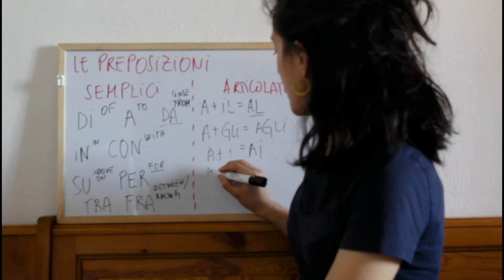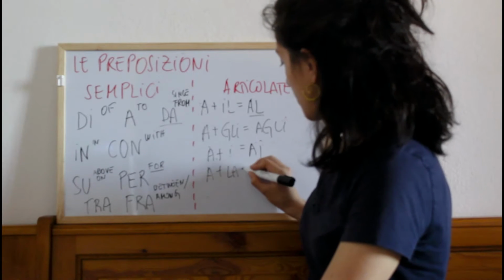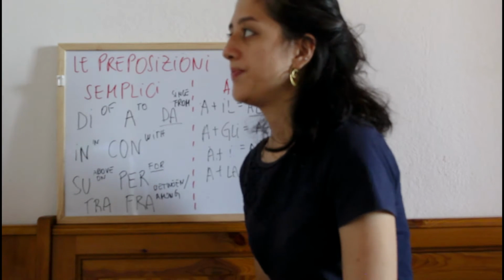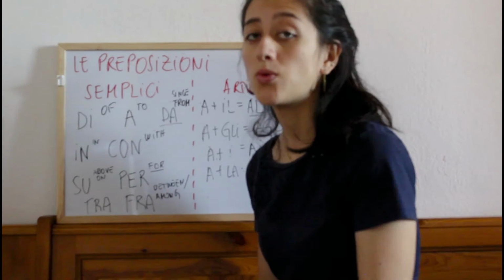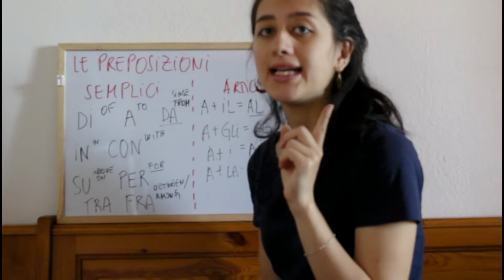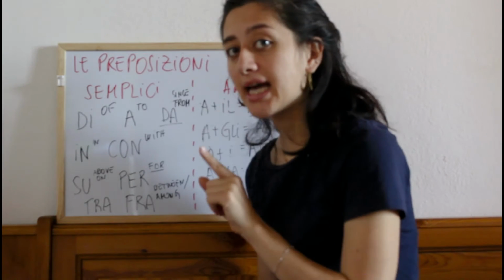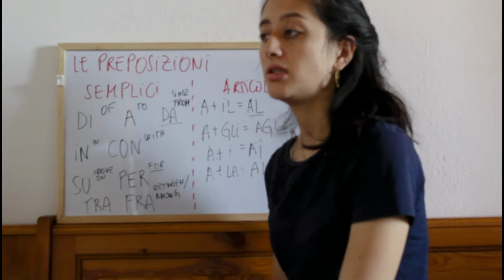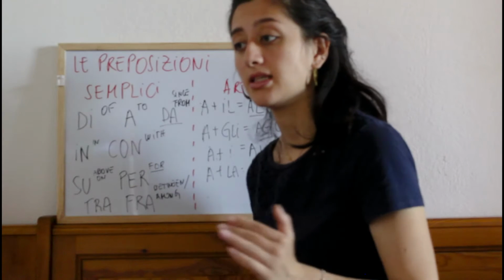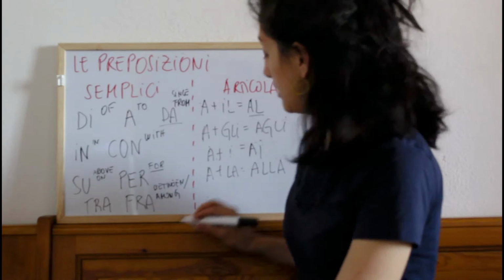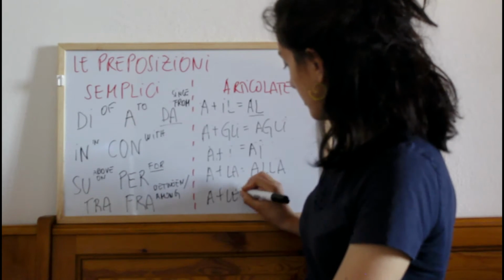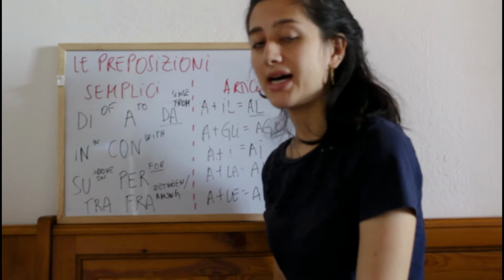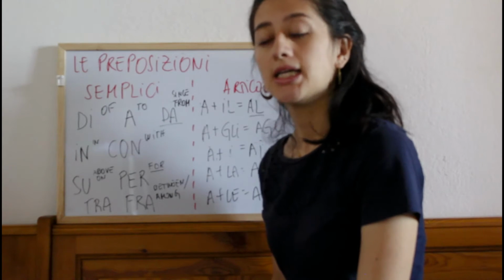Then we have a plus la, which is alla with 2 l. Speak to your friend, one and female, parla alla tua amica. Then, if you want to say parla, speak to your friends, plural and female, is a plus le, alle. Speak to your friends, parla alle tue amiche.